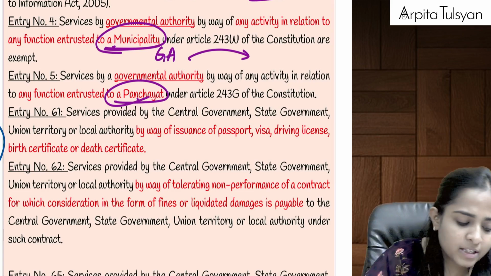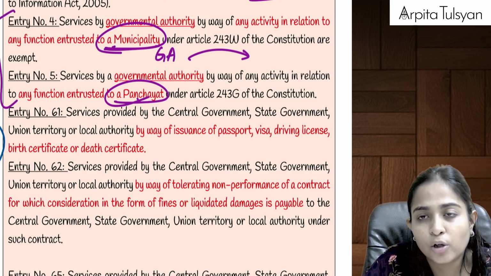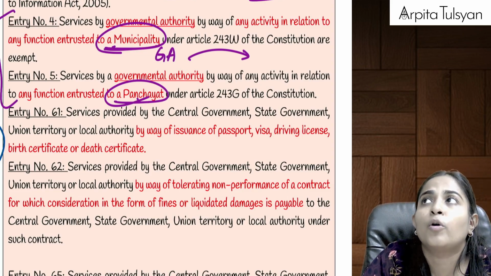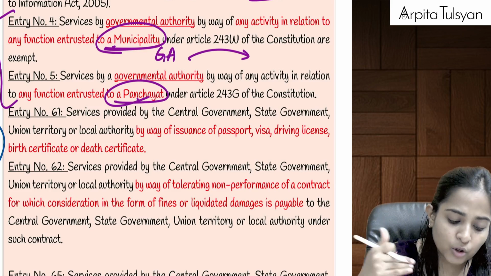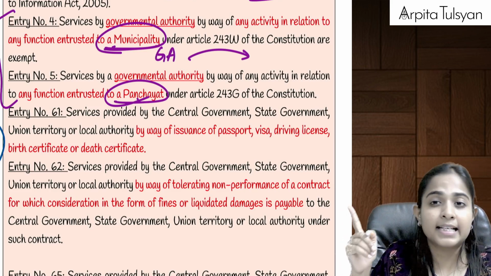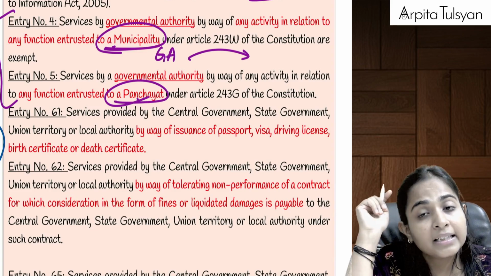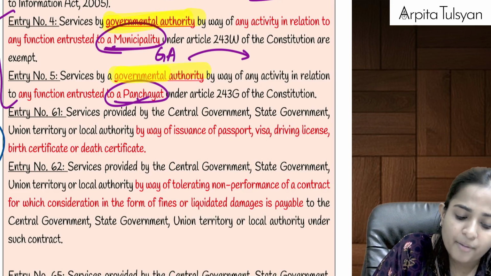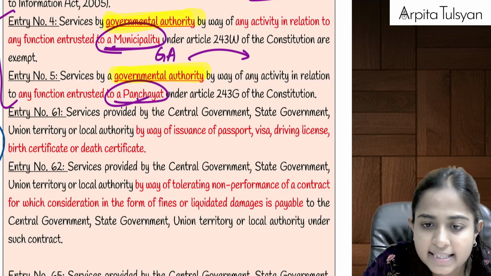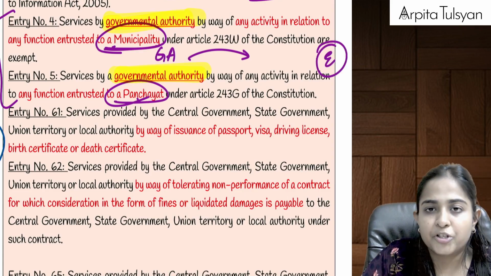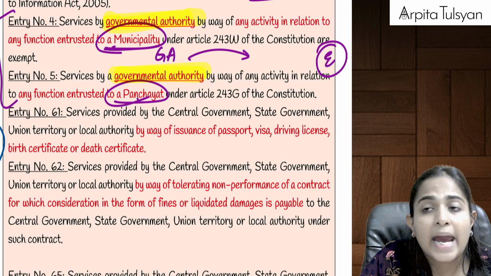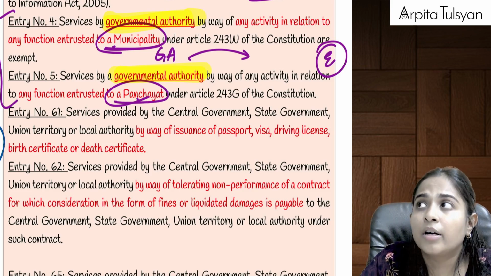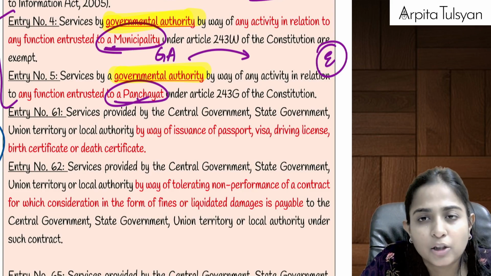Okay, relating to this one point we had studied in the second chapter also, any services provided by central government, state government, union territory or local authority of these services which were given to municipality or panchayat, that was neither considered as supply of goods or services. There the services were provided by government. Here the services are provided by governmental authority. So they are telling it was taxable, but now they have provided exemption. Okay, example, MMRDA, Mumbai Metropolitan Development Authority, then your Delhi Development Authority, etc.